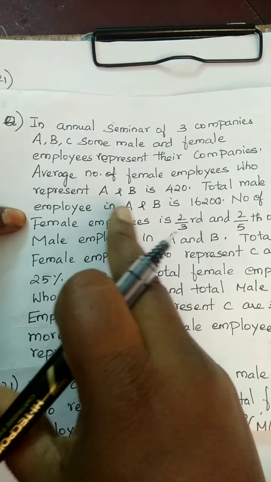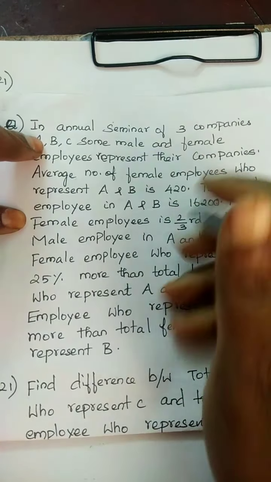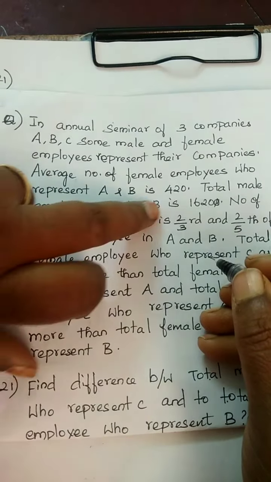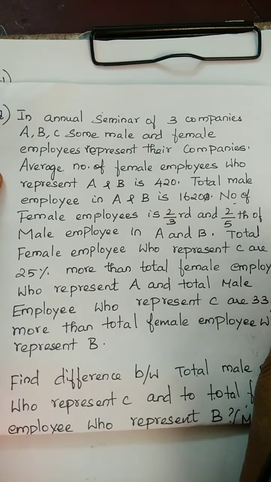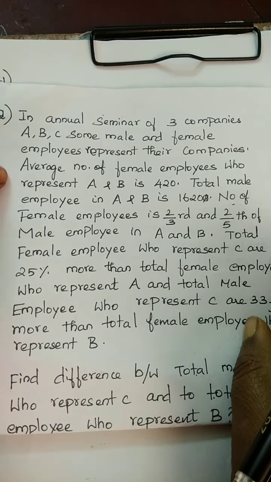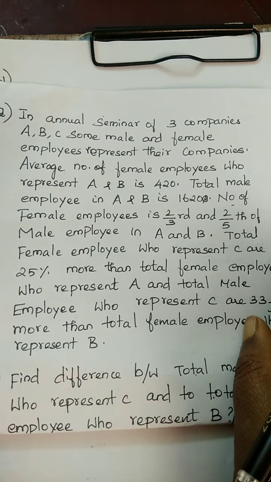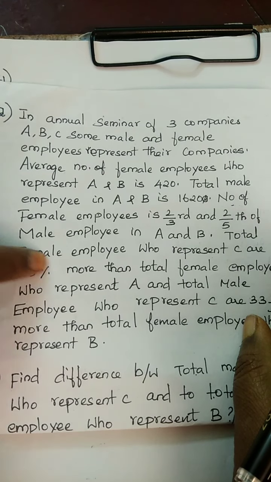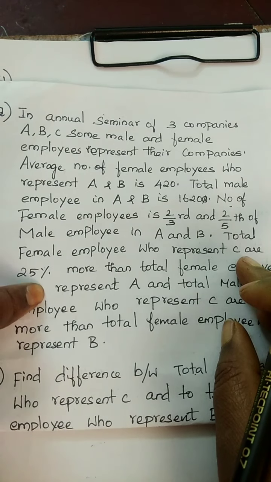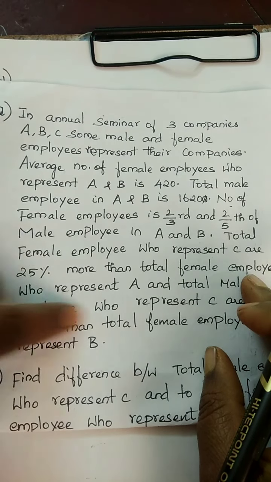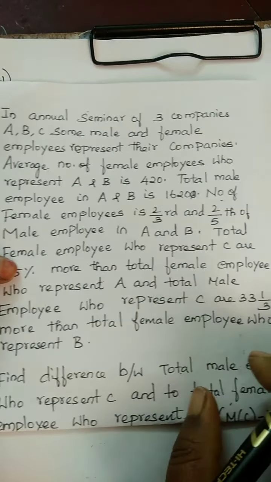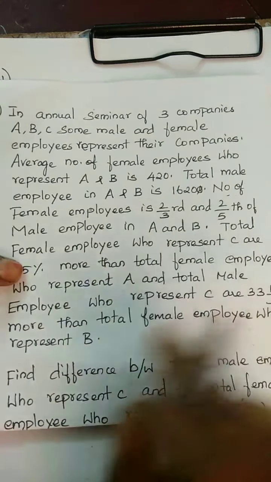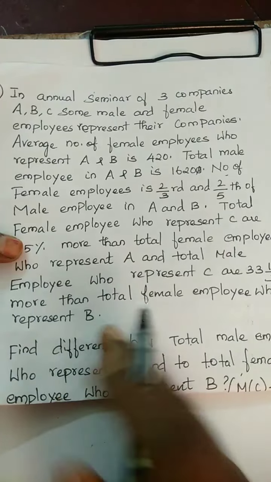Total male employees in A and B is 1620 and number of female employees is 2/3 and 2/5 of number of male employees in A and B. Total female employees who represent C are 25% more than the total female employee who represent A, and total male employee who represent C are 1/3% more than female employee who represent B.